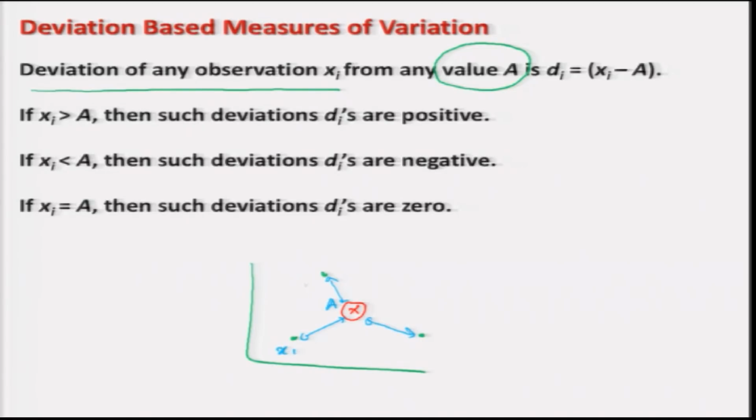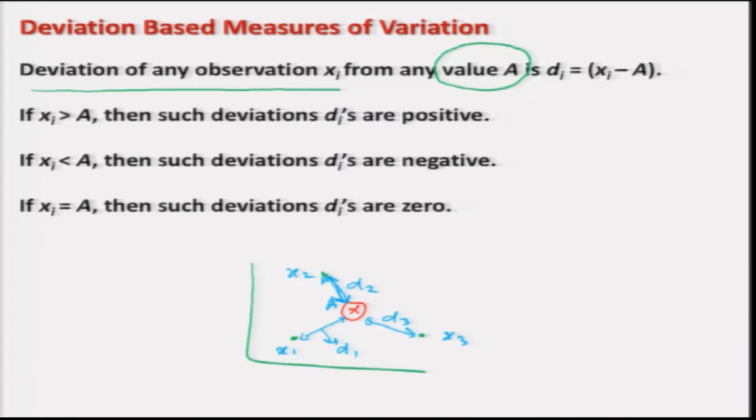This is x1, this is x2 and this is x3, and essentially this difference measures the difference between x1 and A. Let me denote it by d1, and similarly this difference measures the deviation between x2 and A, which I denote by d2, and similarly the difference between A and x3 is denoted by d3.